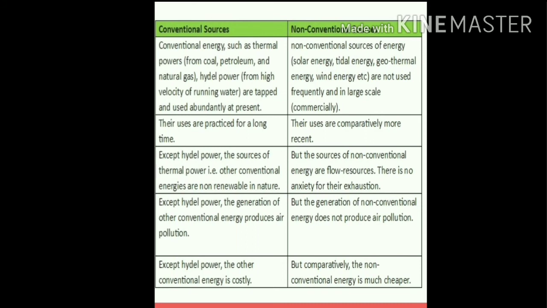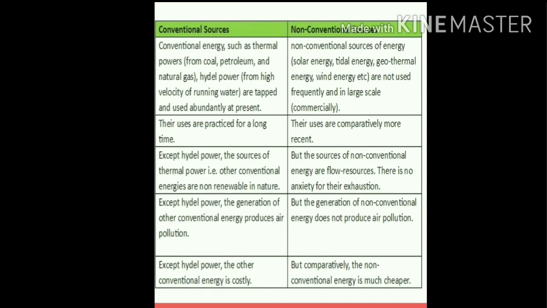Then the non-conventional sources do not cause any pollution, whereas the conventional sources do cause pollution. And since the non-conventional sources are free and obtained from nature, they are comparatively cheaper. But the conventional sources are costly. So students, this is the difference between conventional and non-conventional sources of energy.